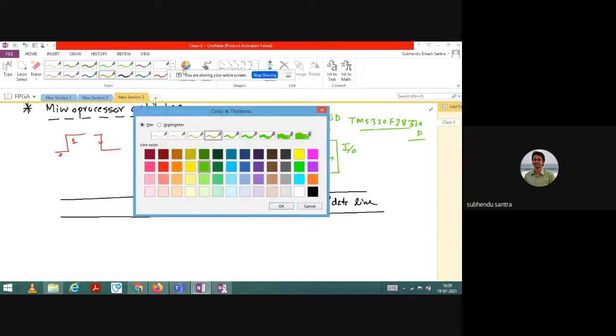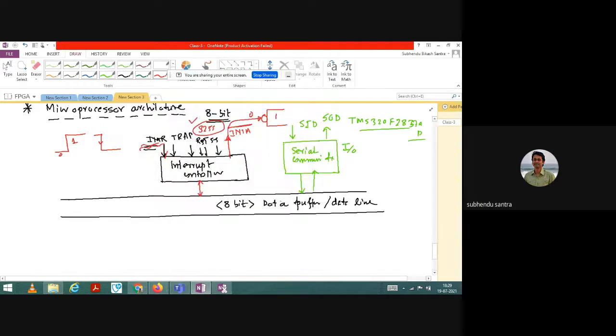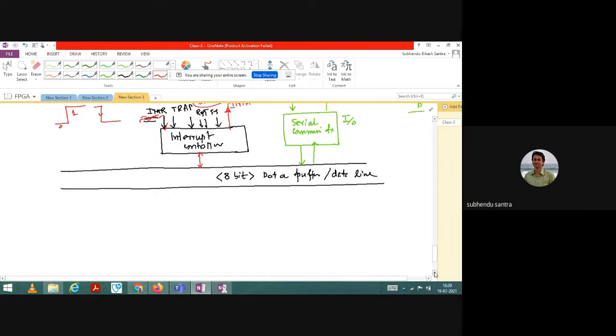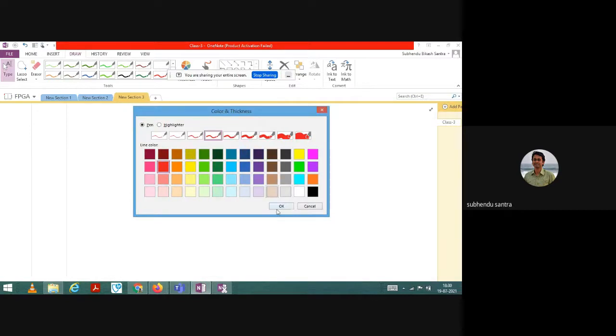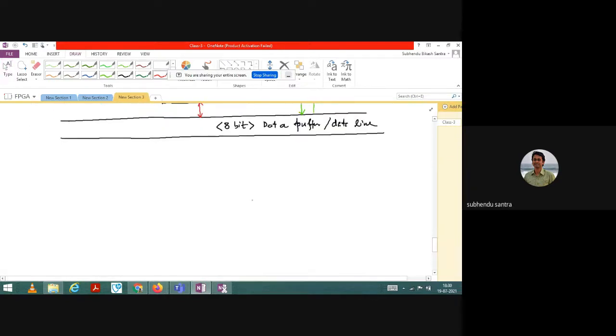I already told you that the basic thing in a microprocessor is the ALU; it can only perform ALU operations. So I need to have an ALU, the arithmetic logical unit.